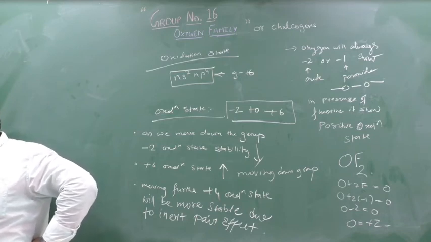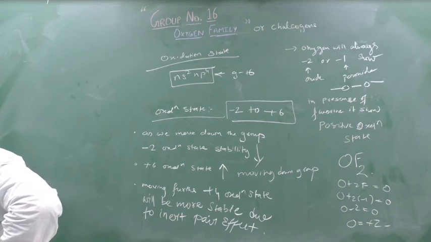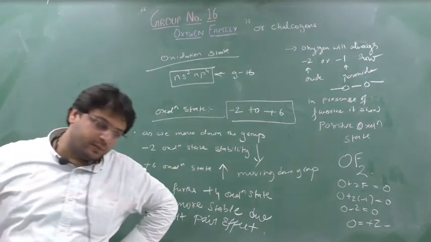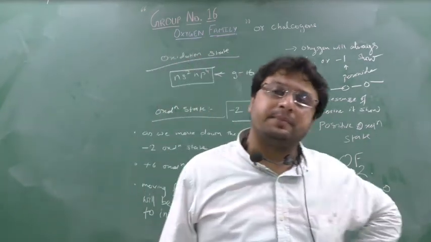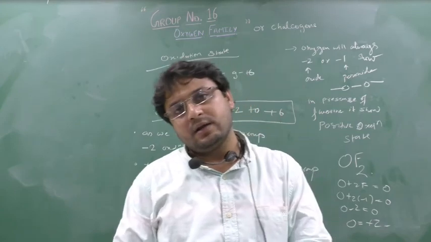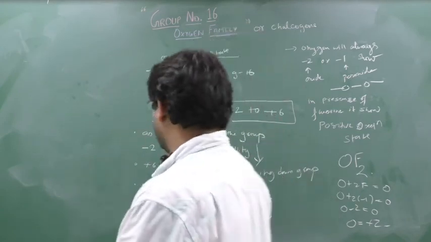Are you understanding or not? So as we move downside the group, which will be more stable, +4 or +6? +4 will be stable. Why? Due to inert pair effect. Clear this part? So write down this.